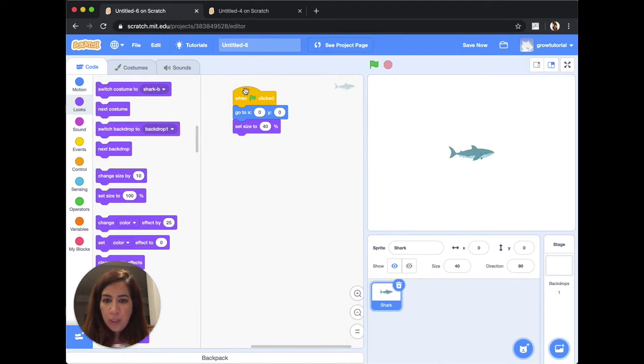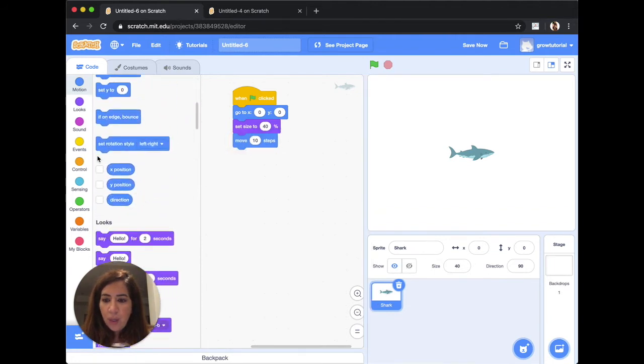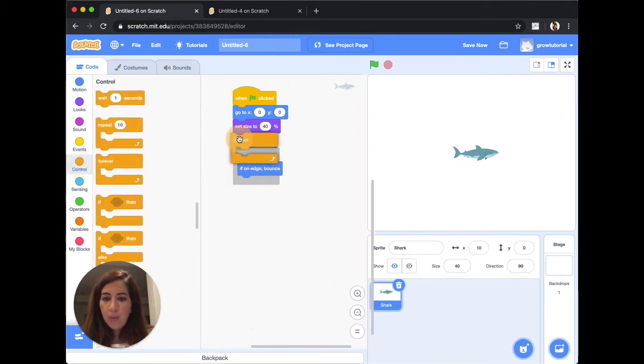And then I want him to keep moving until he reaches the end of the screen. So what this means is I'm going to say I want him to move 10 steps. And then if on edge, I want him to bounce. I'm going to tell the shark to do that forever. What that means is instead of me clicking over and over again, the shark will use this code and repeat it over and over again until he reaches the end, and then he'll flip. So if I run it, that's what's happening.